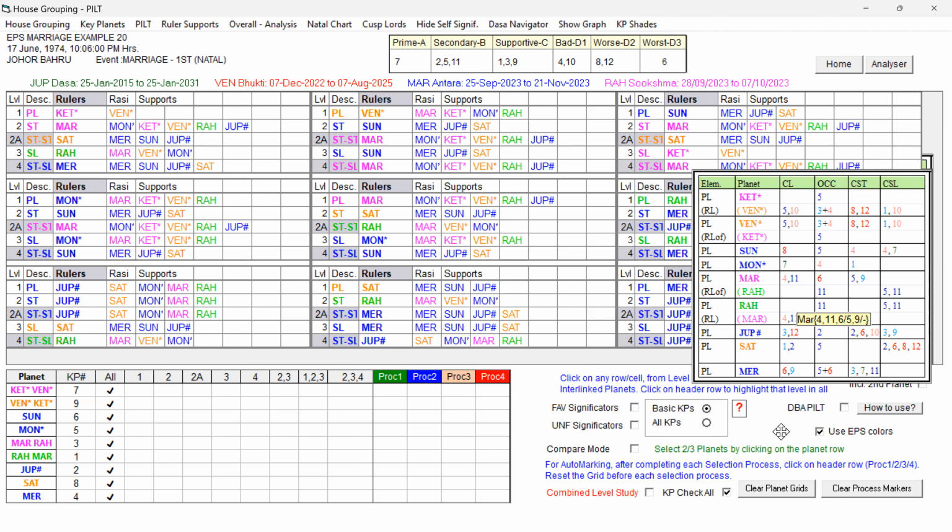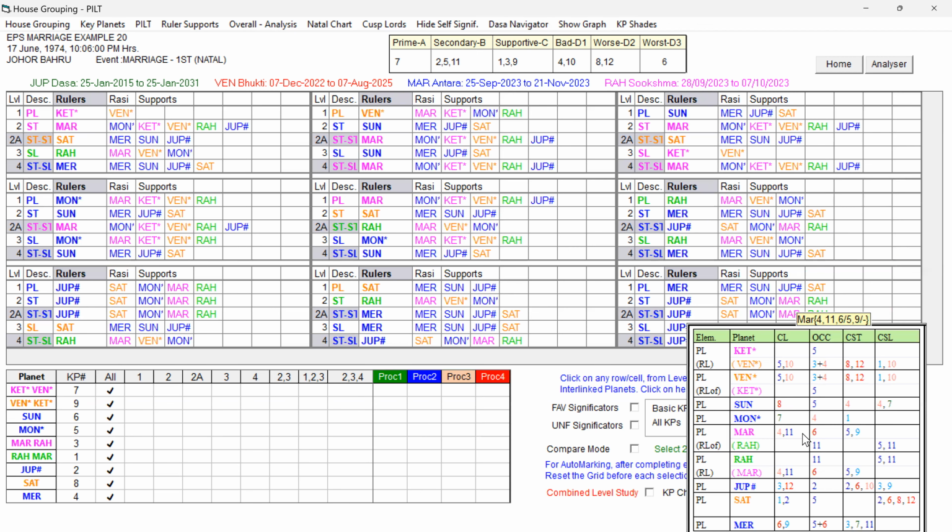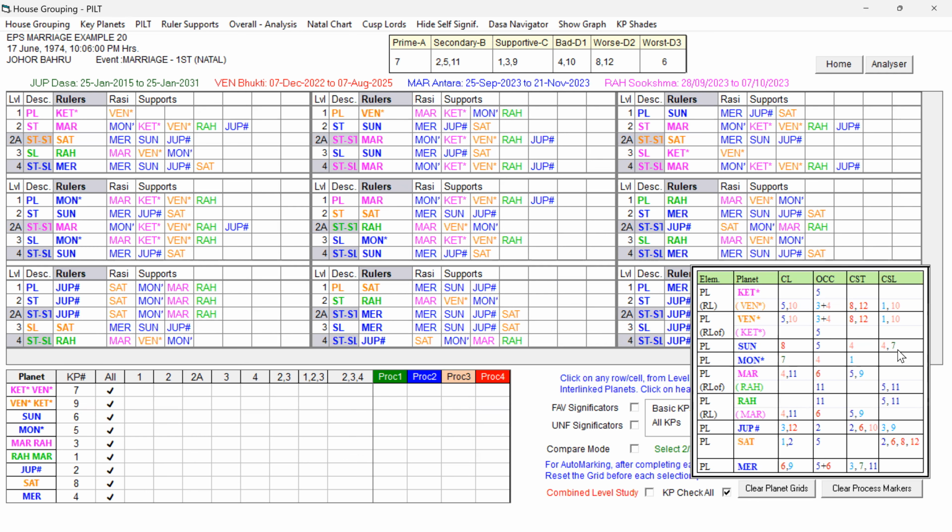Now we have to study the destiny. Look at the self-significations. You can see the planets which are having favorable and unfavorable key planets in their rulers. Seventh lord is Moon and seventh cuspal sublord is Sun. So we have to check these two planets, and also Venus we can check.